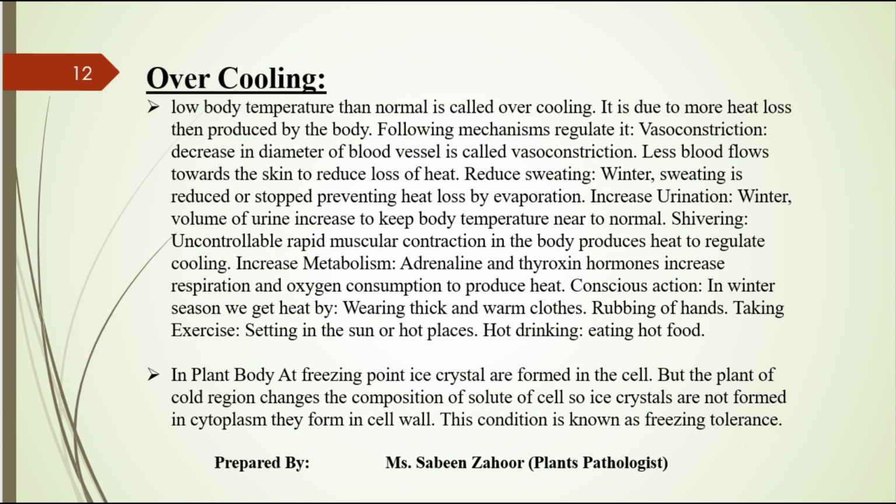Rapid muscular contraction in the body produces heat to regulate the cooling, right? Rubbing of hands, taking exercise, sitting in the sun, in hot places, drinking hot drinks, and eating hot food prevent us from overcooling, right? What happened with the plants?